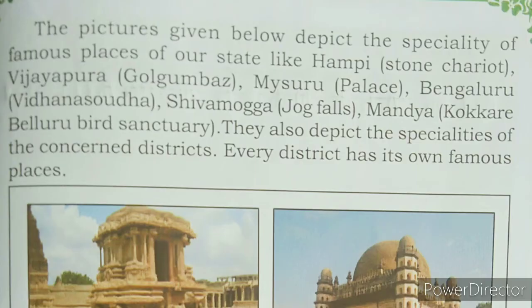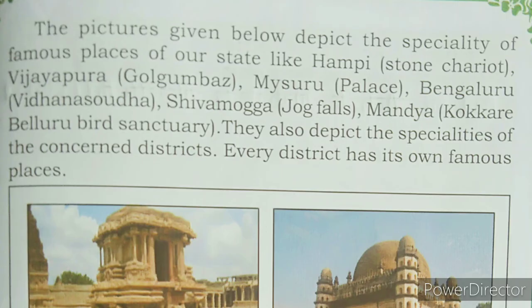Next, the pictures given below depict the speciality of famous places of our state like Hampi Stone Chariot, Vijaypura Gold Gumbaz, Mysuru Palace, Bengaluru Vidhan Sauda, Shivamogga Jog Falls, Mandya Kokkare Belluru Bird Sanctuary.